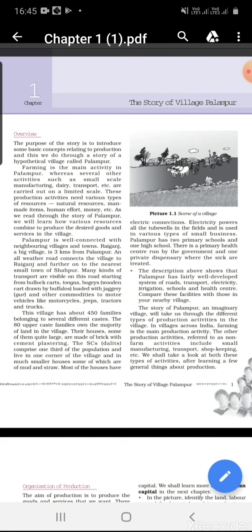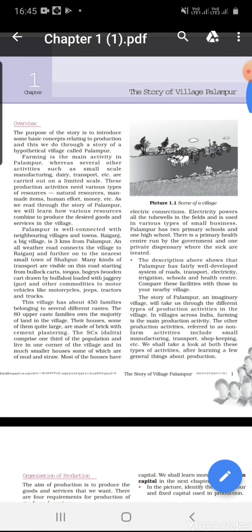Palampur has two primary schools and one high school. There is a primary health center run by the government and one private dispensary where the sick are treated. So two dispensaries are there: one is the primary health center, which is run by the government, and another is a private dispensary.